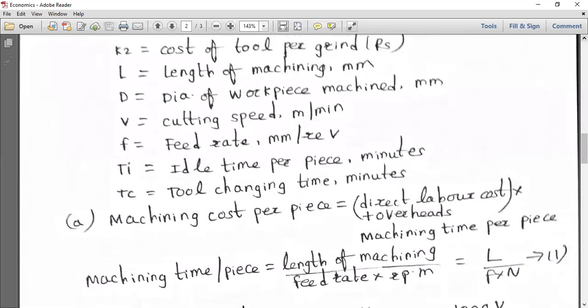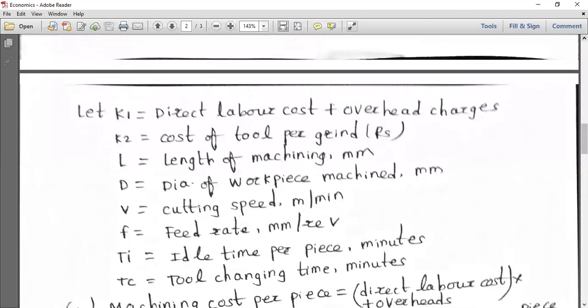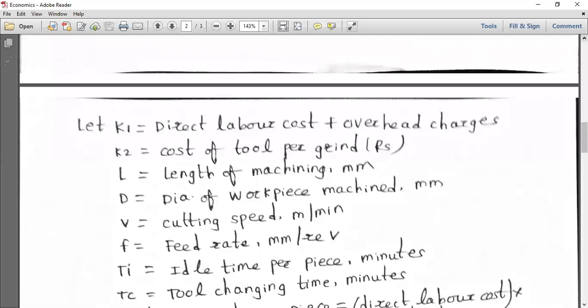It is the economics of metal machining. I already told you why we have to go for economics of metal machining, in order to get the product at an economical price.